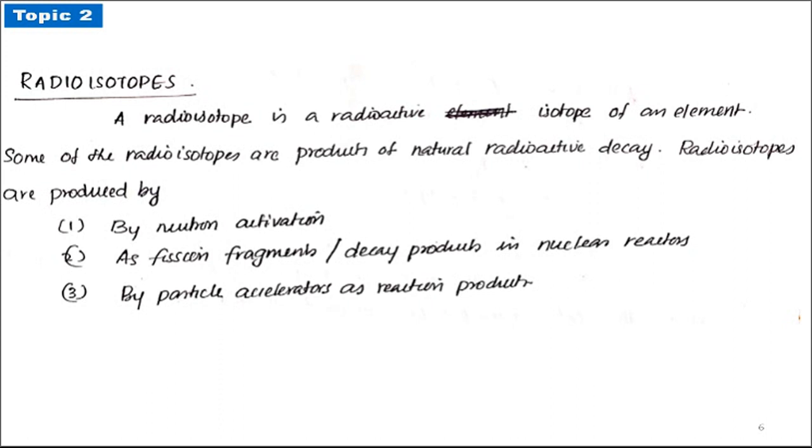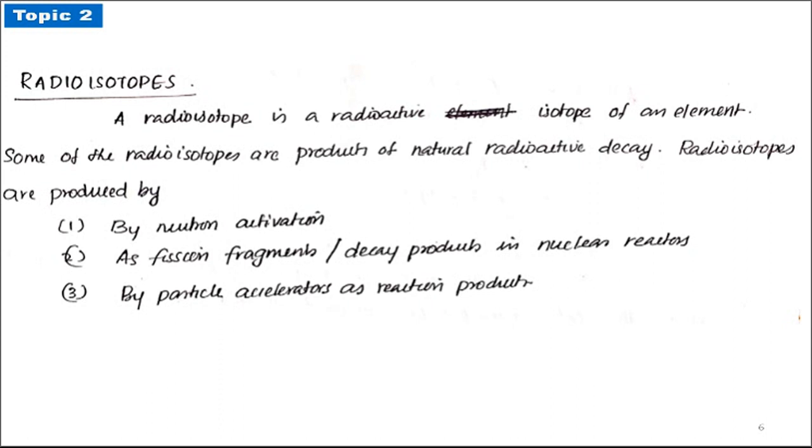Some of the radioisotopes are produced by natural radioactivity. Some of the radioisotopes may be produced by the emission of alpha rays, beta rays or gamma rays. But some radioisotopes can be produced by artificial means.